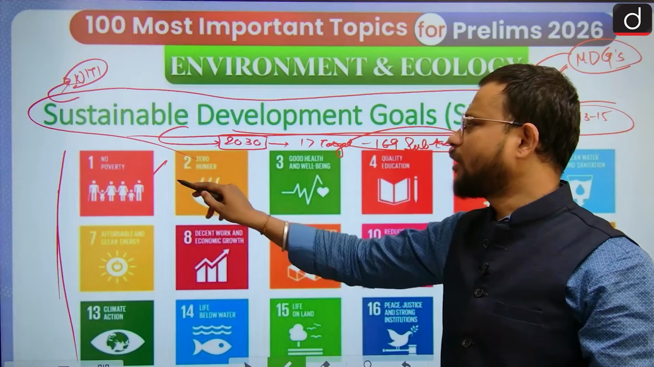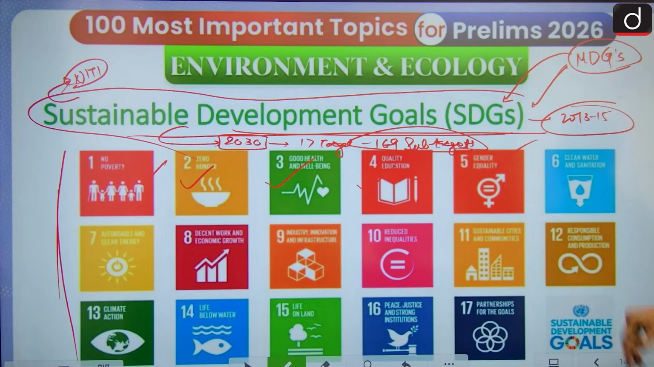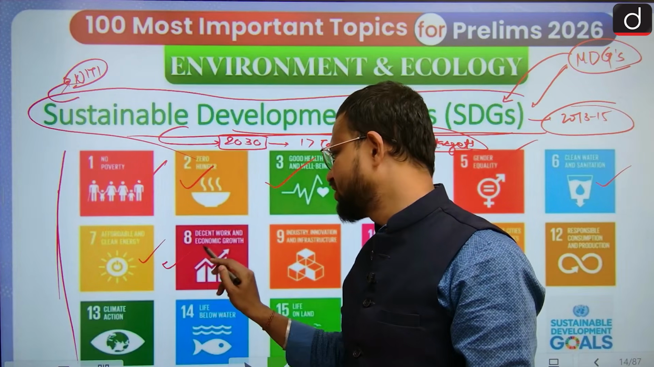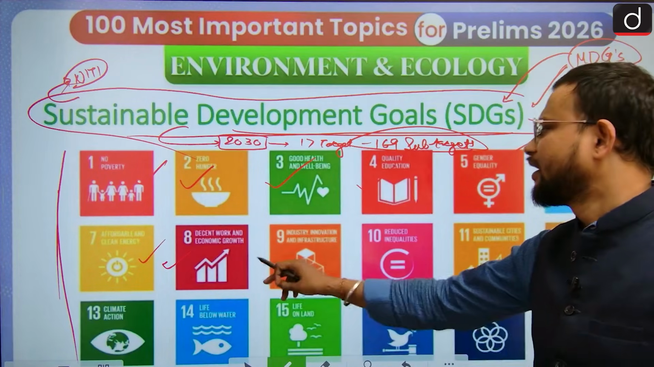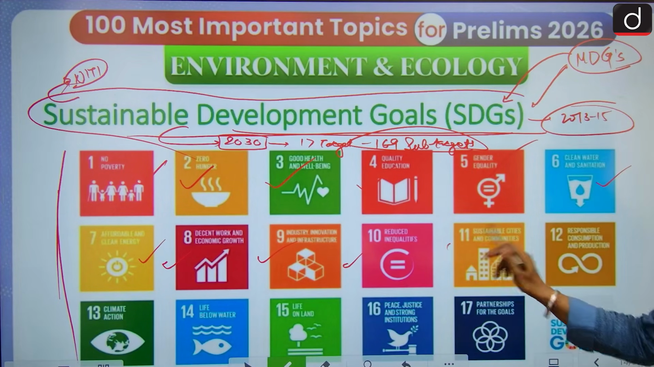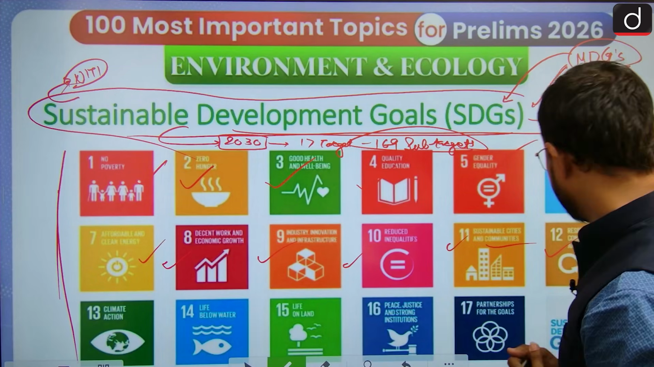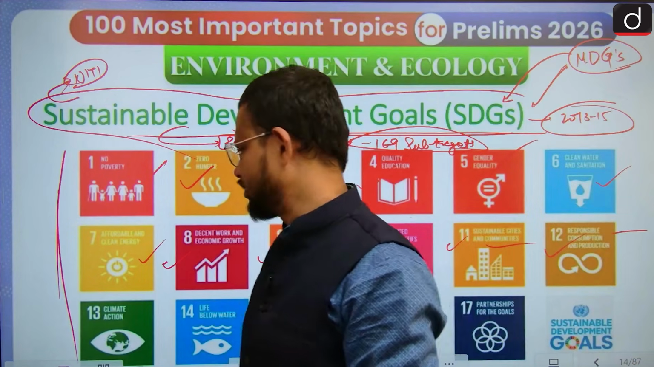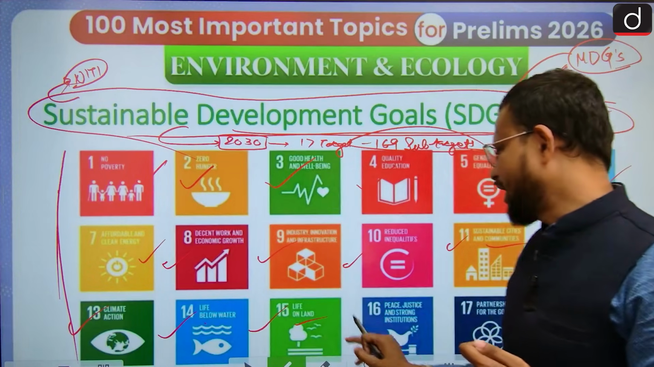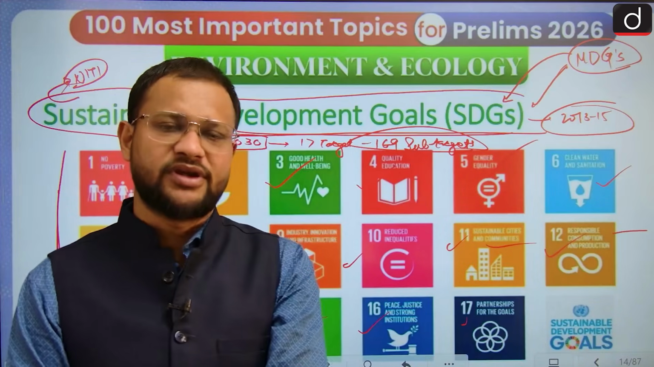So first is no poverty, second zero hunger, third good health, fourth quality education, fifth gender equality, sixth clean water, then seventh affordable and clean energy, eighth decent work and economic growth, ninth industry and innovation, tenth reduced inequalities, eleventh sustainable cities and communities, twelfth responsible consumption and production, thirteenth climate action, fourteenth life below water, fifteenth life on land, sixteenth peace and justice, and seventeenth partnerships for the goals.